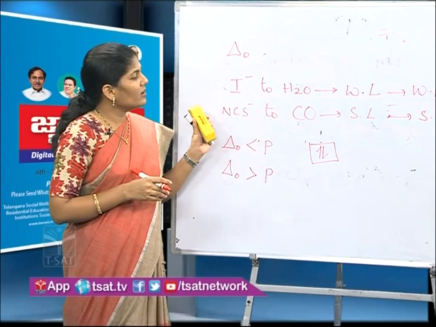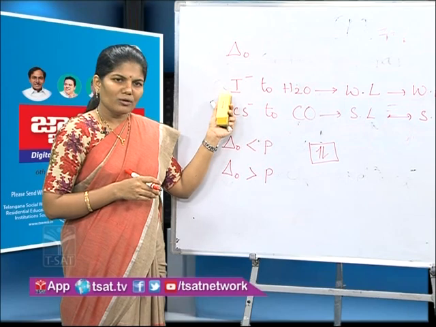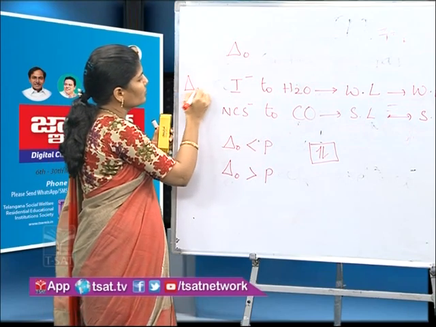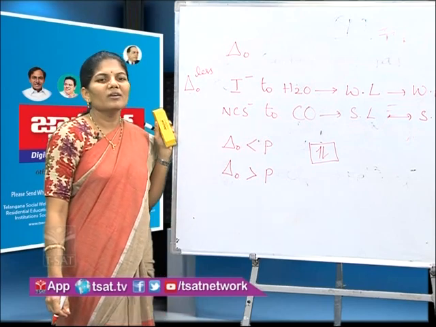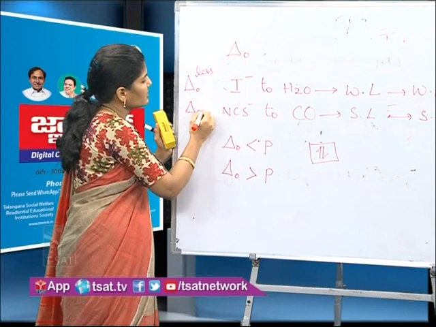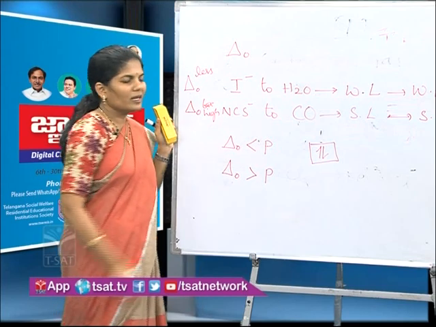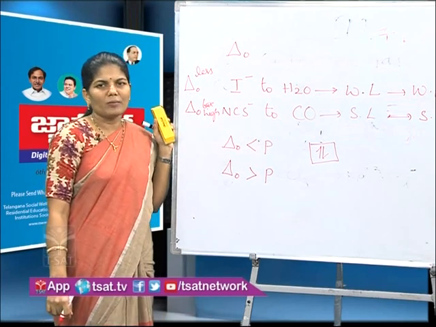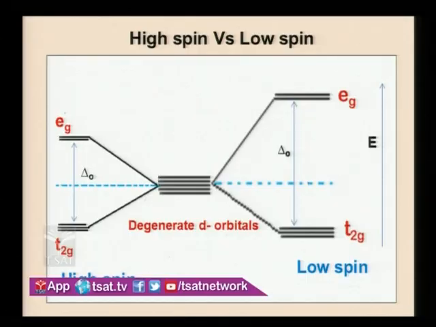Weak field ligands show a less delta O value. That means crystal field splitting energy will be less in weak field complexes, whereas it is very high in case of strong field ligands or strong field complexes. Now we can see in the slide the difference between high spin and low spin.